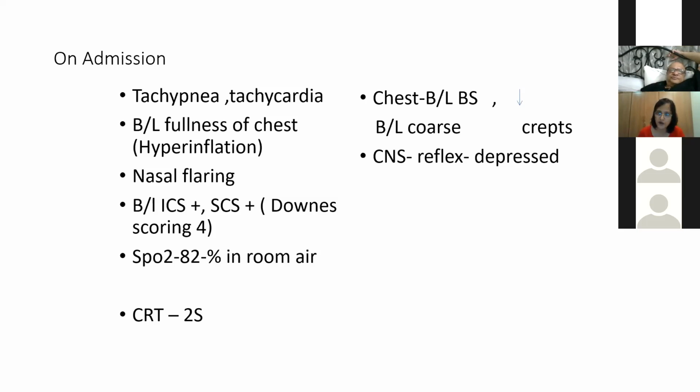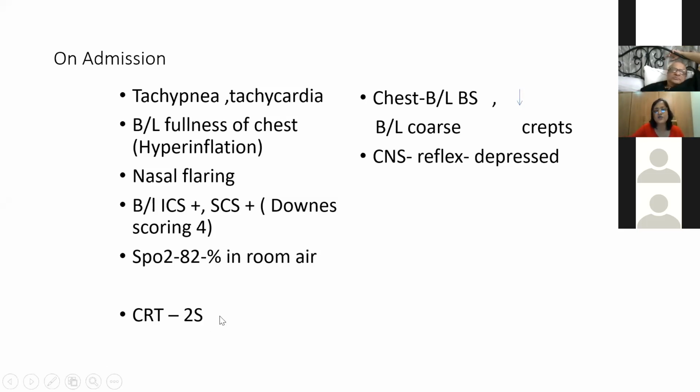So should we go for oxygen therapy or CPAP? People are sometimes very much reluctant to give CPAP in meconium aspiration syndrome. Why is it so? Because there is more chance of air leaks in meconium aspiration. We'll come to the pathophysiology.